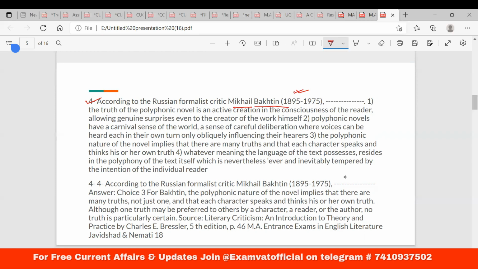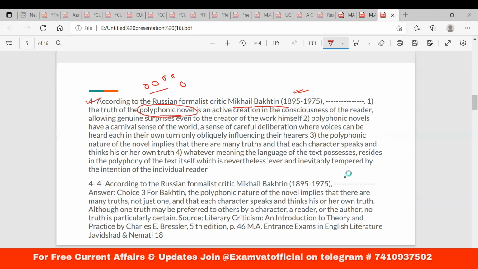The first, the truth of the polyphonic novel is an active creation in the consciousness of the reader, allowing genuine surprises even to the creator of the work himself. So इतना कुछ समझने के पहले ये समझ लो कि polyphonic novel is basically an idea of Bakhtin, जहाँ पे बहुत सारा voices रहता है, multiple voices play an important role, right?